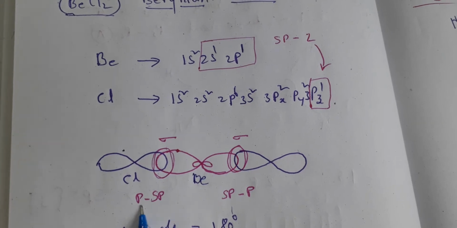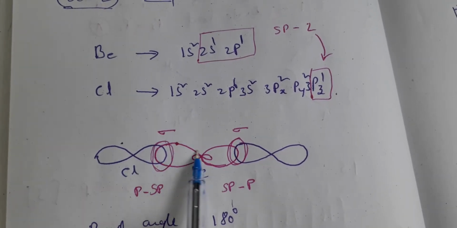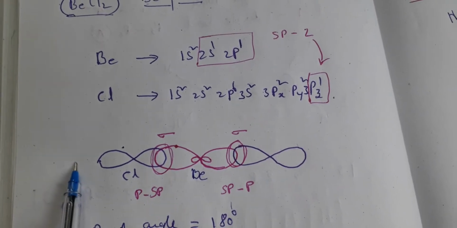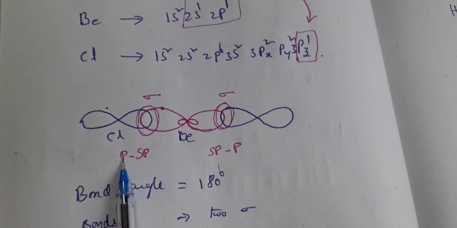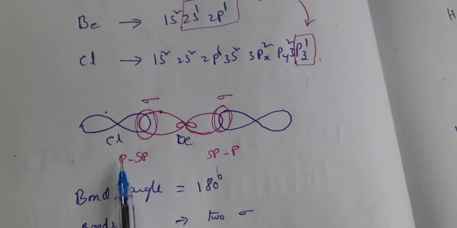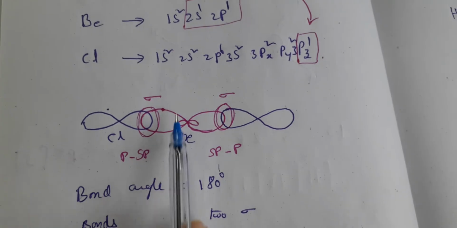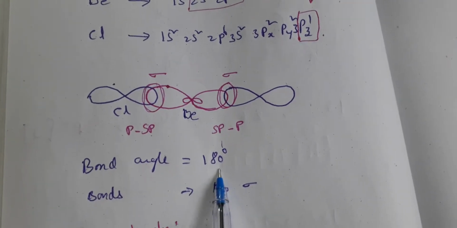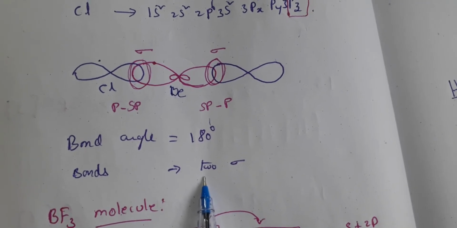So a p-sp bond is formed, and that is a sigma bond because it is forming along the axis of the nuclei. So two sigma bonds are formed, each between the pz of chlorine and the sp orbital of beryllium. And the bond angle here is 180 degrees, and the bonds are two sigma bonds.